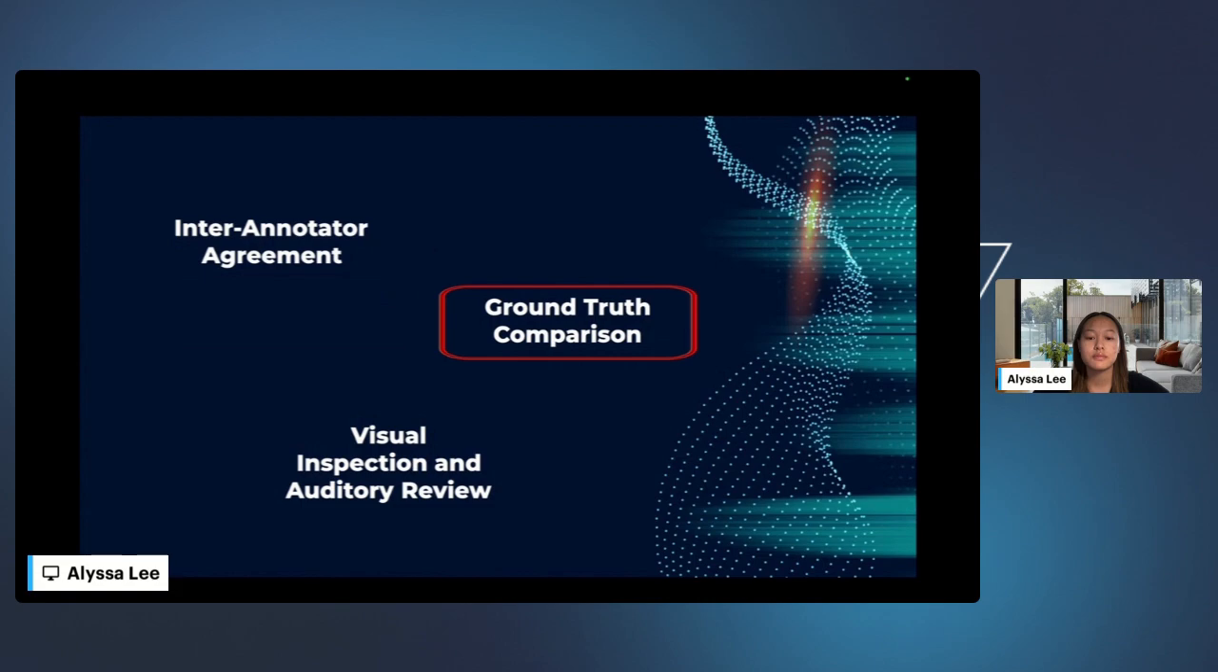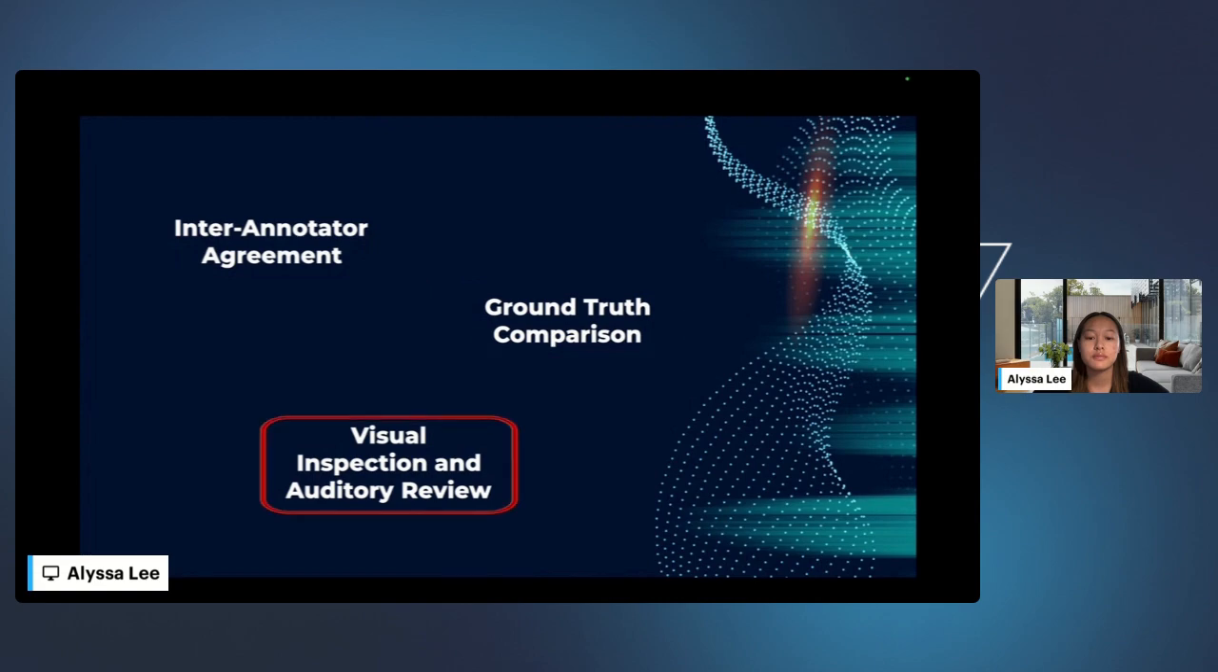For example, in a speech-to-text task, we might compare how closely a transcription matches the ground truth, word for word. In a sound event detection task, we'd assess whether the correct sound type was tagged at the correct time. Ground truth comparison is particularly helpful for identifying systematic errors or inconsistencies in the annotation process. It gives us concrete evidence of whether the labels are correct and whether annotators are adhering to standards.